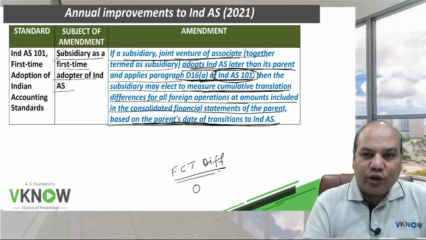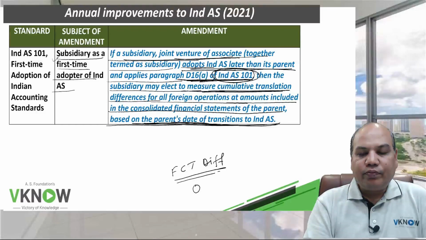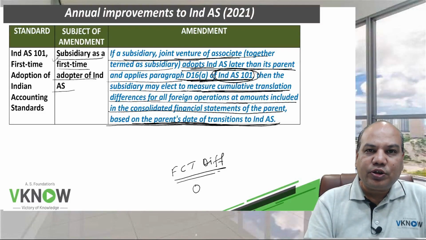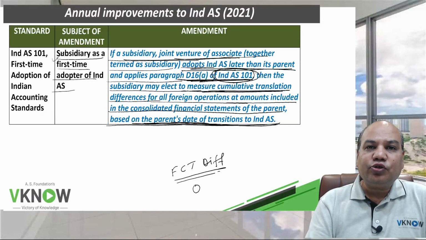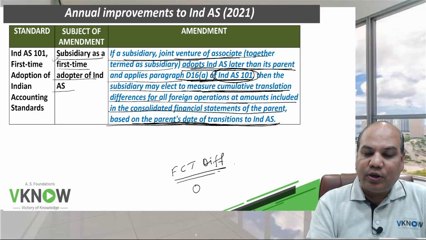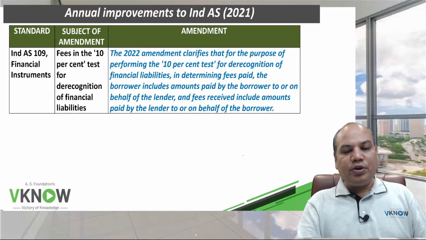Sir, do we have any question on this? In your study material there is no such question. Will you be asked a question on this? The chances are very less, because these are very technical and the chances they will ask you a question on this amendment is very rare, but still you can keep in mind.